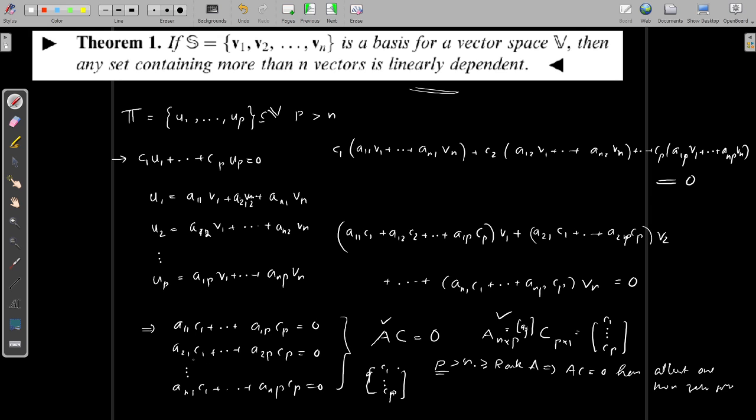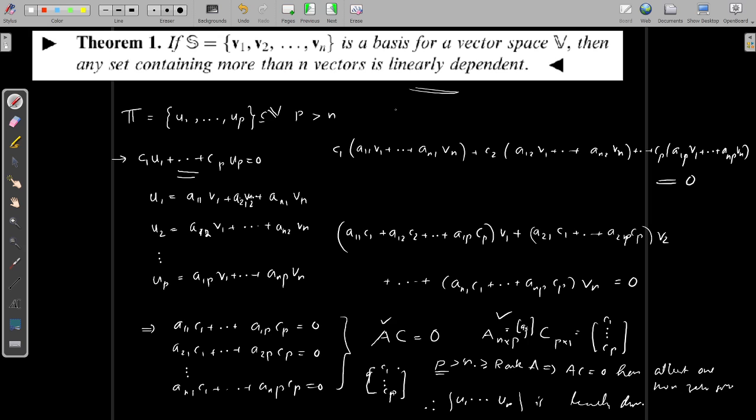If it satisfies this condition, then it satisfies the earlier condition as well, because this system is obtained from that equation. That means there exist scalars c1, c2, etc. cp, not all zero, such that this is equal to 0. Therefore, the vectors u1 etc. up are linearly dependent.